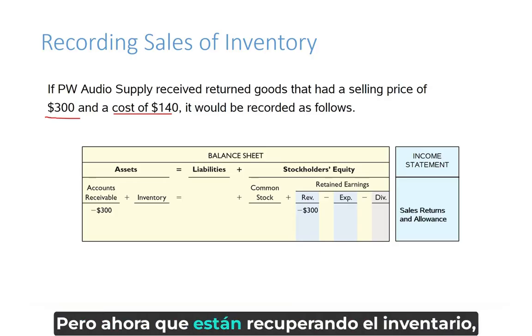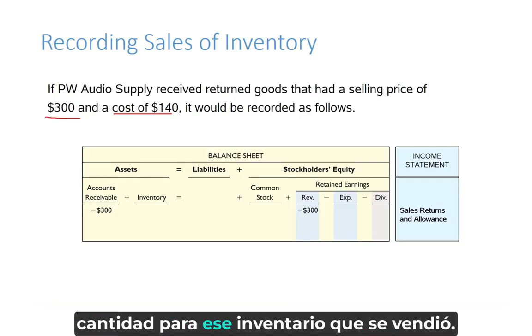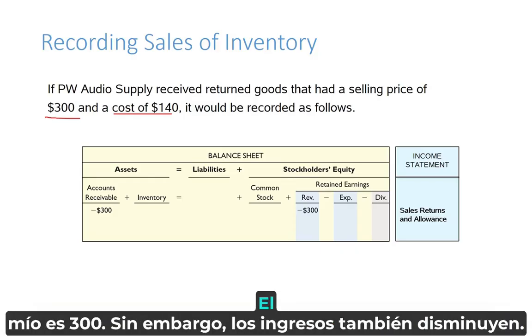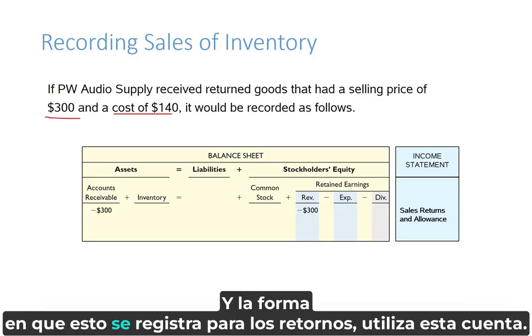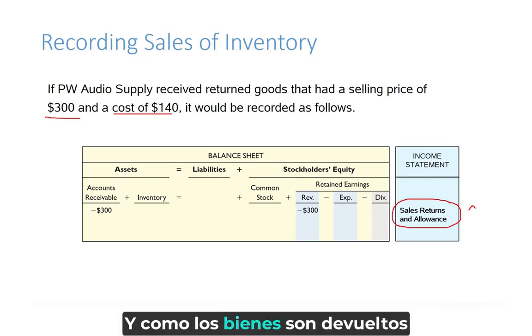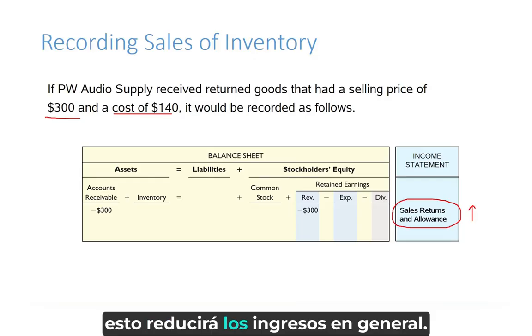But now that they're getting inventory back, they no longer are going to be receiving the amount for that inventory that was sold. So that's why they decreased the amount that's owed to them from the customer, minus $300. However, revenues is also decreasing. So you have a decrease to accounts receivable and a decrease to revenues. And the way this is recorded for returns, companies will use an account called sales returns and allowances. As goods are returned, as allowances are given, as this increases, this will decrease revenue overall.